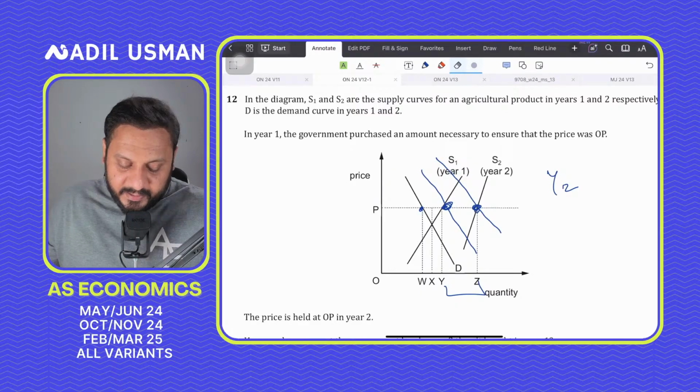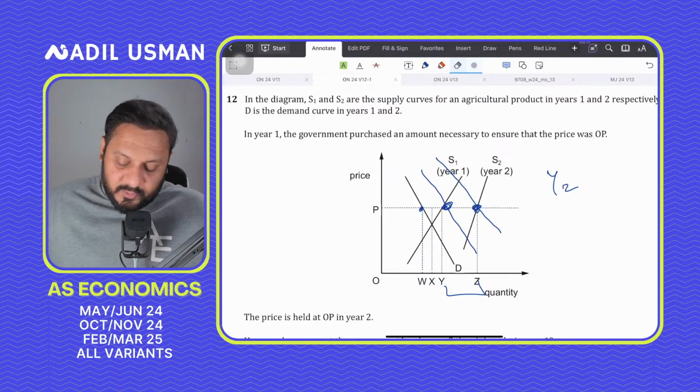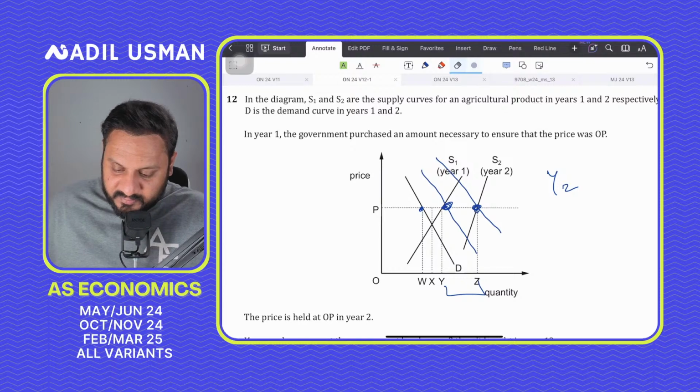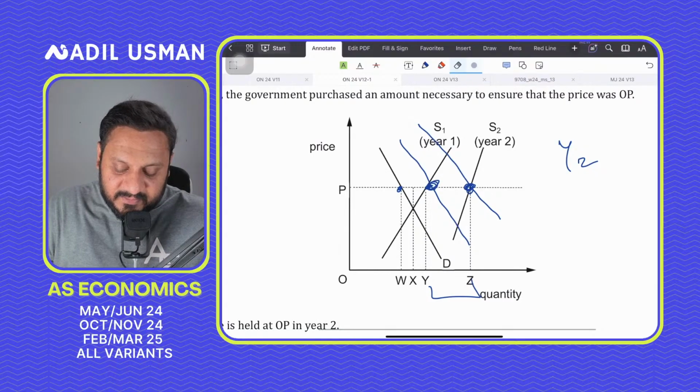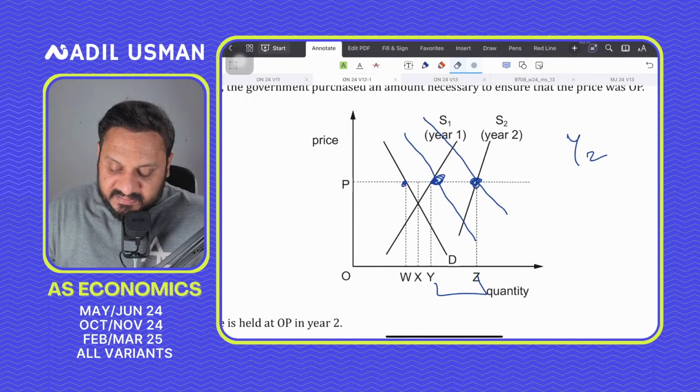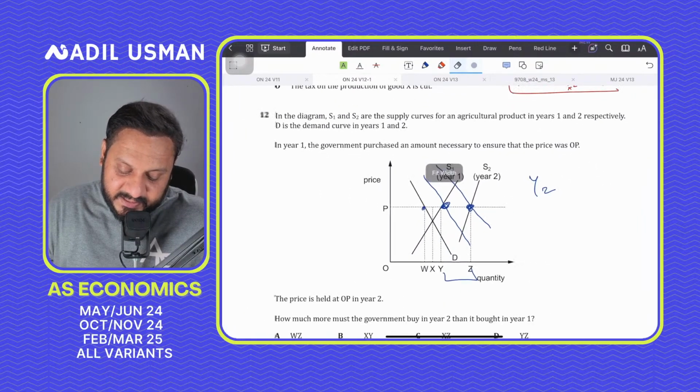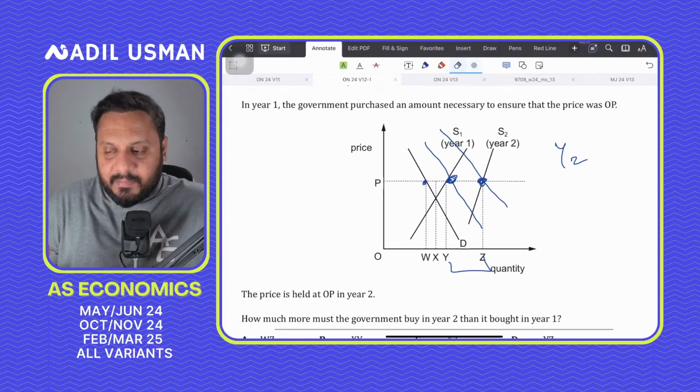Intervention buying. Remember, those of you who are already my students, I've taught you under something called intervention buying. So when the government buys up all that surplus, it basically ensures that the price is maintained at OP and there's no downward pressure, because otherwise there would be downward pressure.